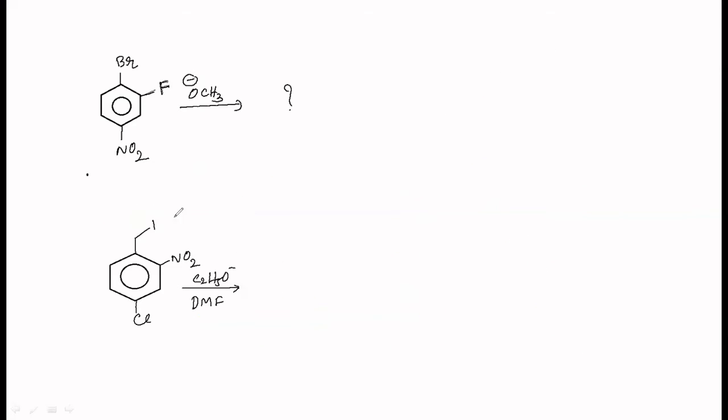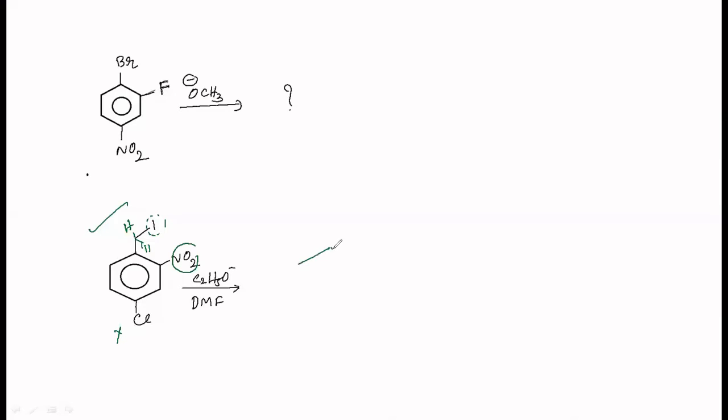So now in this reaction, what is the answer? SN2 reaction must happen. If SN2 must happen, it must happen with this one because this is primary, isn't it? Two hydrogens are there. So Cl in any case, NO2 is here, it cannot substitute this, isn't it?